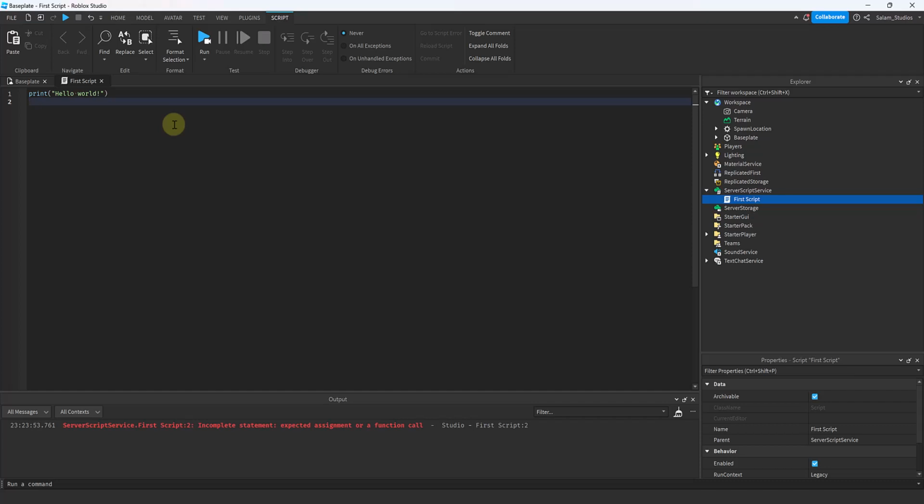To create a variable using Lua, you always start with the statement local, L-O-C-A-L. This tells the computer that you want to create a variable that stores data or a certain meaning you want. You then type in the name of that variable, which has to start with a letter. It cannot have a name that starts with a number. So space, the name of the variable, which we're gonna call gibberish.